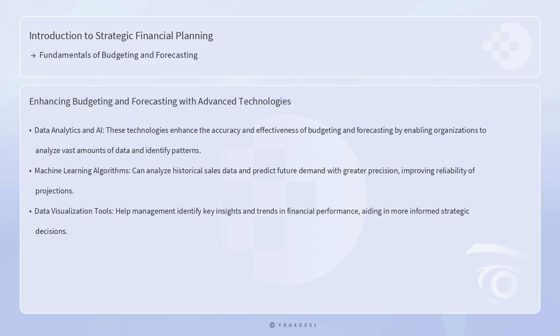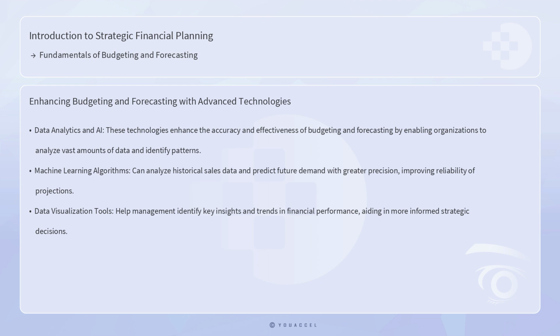The use of advanced technologies such as data analytics and artificial intelligence has further enhanced the accuracy and effectiveness of budgeting and forecasting. These technologies enable organizations to analyze vast amounts of data, identify patterns and trends, and generate more accurate and reliable projections.